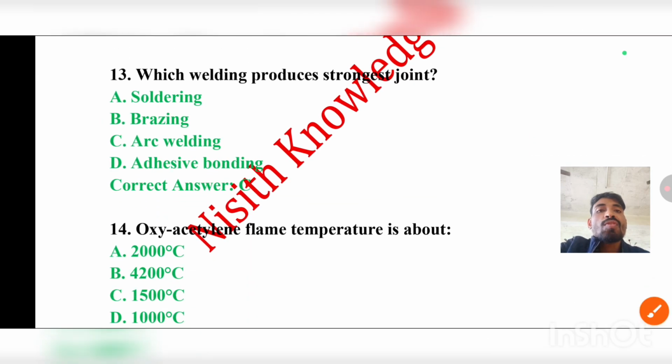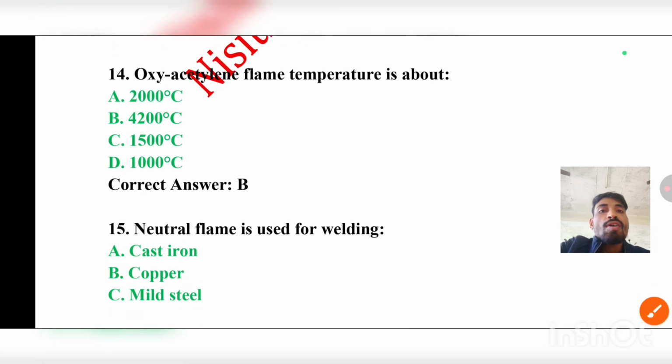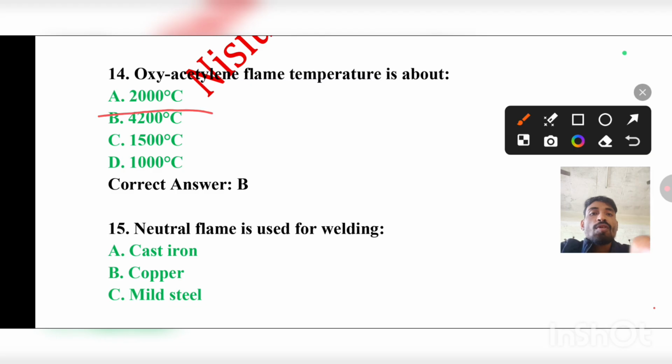Question number 13: Which welding produces the strongest joint? The options are soldering, brazing, arc welding, or adhesive bonding. The correct answer will be C, that is arc welding. Coming to question number 14: Oxyacetylene flame temperature is about 2000 degrees centigrade, 4200 degrees centigrade, 1500 degrees centigrade, or 1000 degrees centigrade. The correct answer will be option B, that is 4200 degrees centigrade.